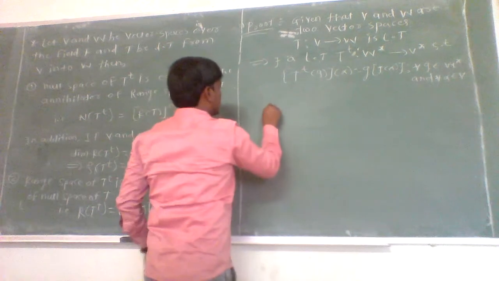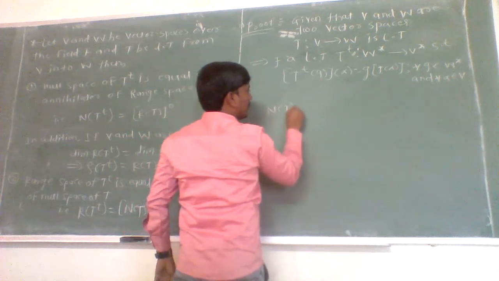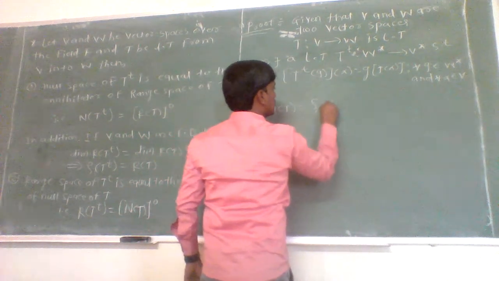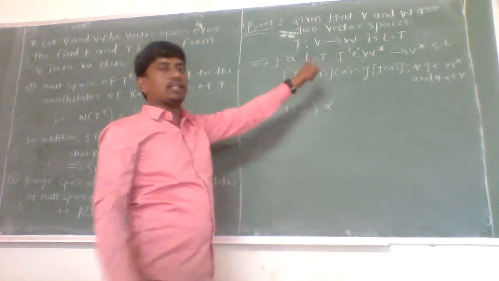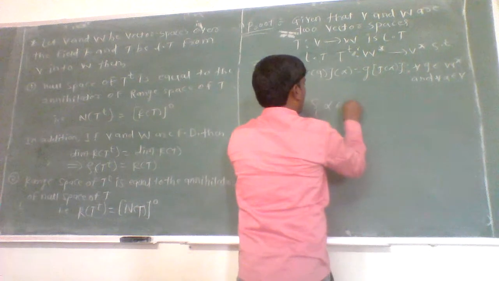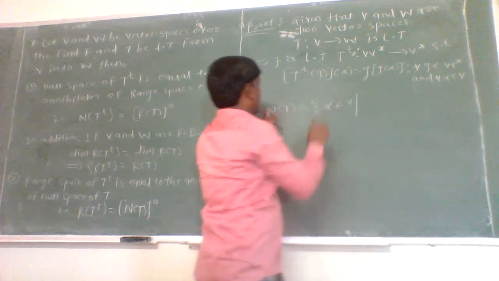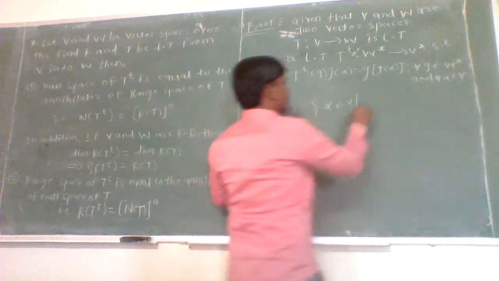Now let us see what is the null space of T. Null space of T is nothing but it contains all vectors belonging to the domain. As the domain of T is V, therefore it contains all alpha belonging to V such that T of alpha is equal to 0.